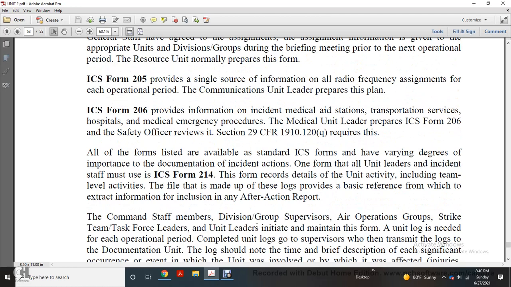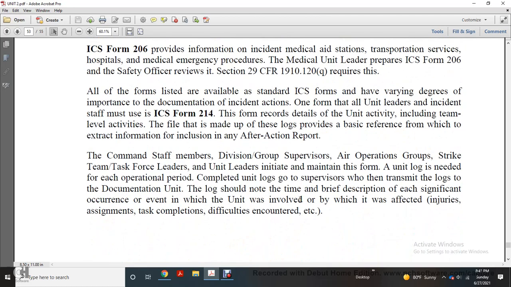One form that unit leaders and incident staff must use is Incident Command Form 214, the form that records the details of unit activity, including team-level activity. It is made up of a log that provides a basic reference for extracting information for inclusion in any after-action report. Command staff members, division group supervisors, air operations, strike team and task force leaders, and unit leaders initiate and maintain this form. A unit log is needed each operational period.